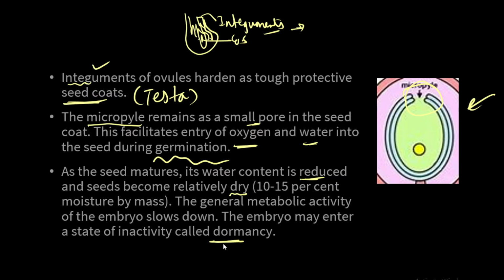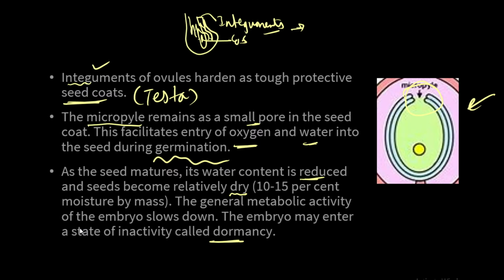Understood? So what happens after dormancy? Once favorable conditions come, the seed germinates. But why does the seed undergo the dormancy stage? In unfavorable conditions, the plant cannot be germinated, or in the sense I would like to say here, the embryo cannot be germinated.